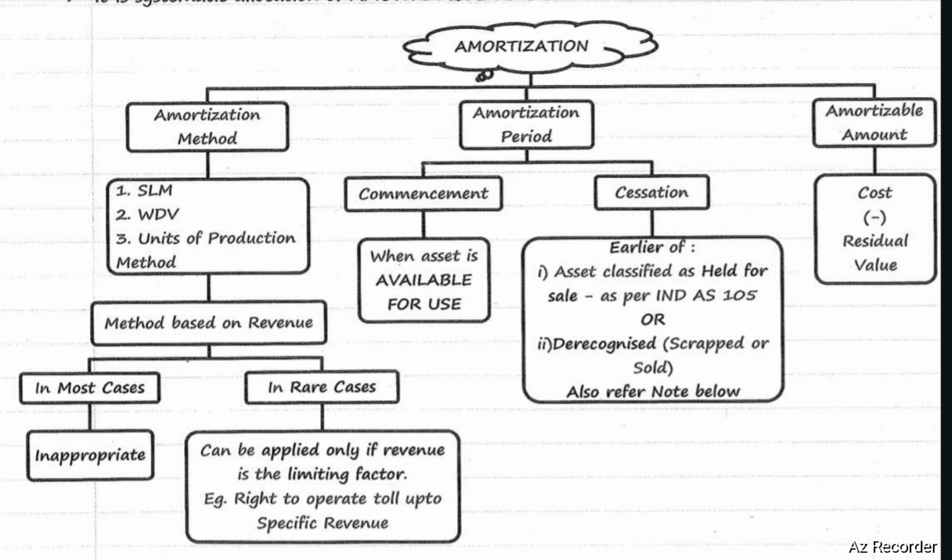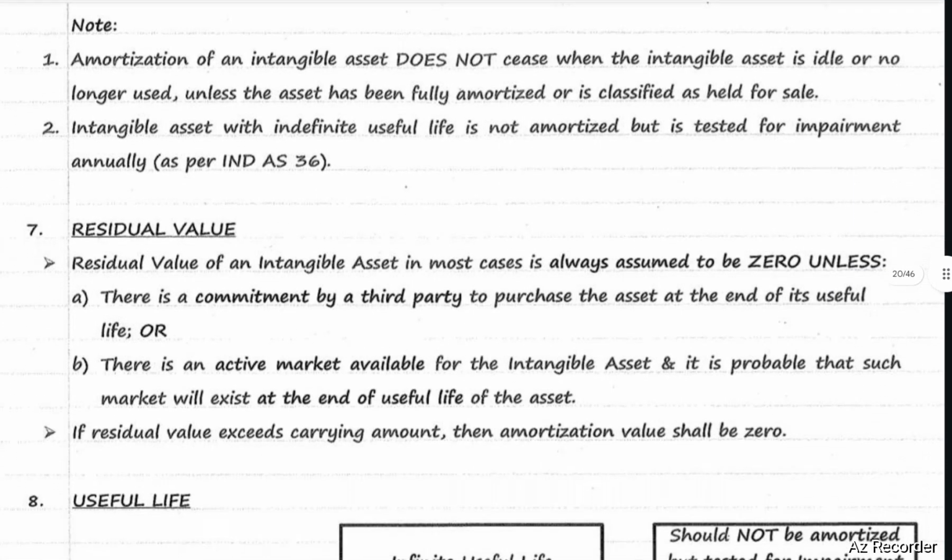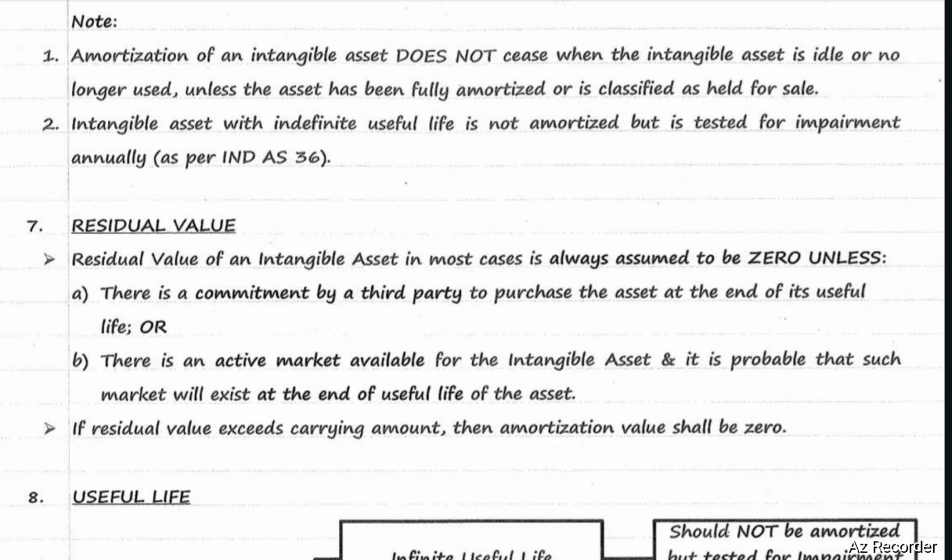Cessation. Amortization should be ceased at the earlier of the following: the asset is classified as held for sale as per Ind AS 105, or the asset is derecognized, that is scrapped or sold. Whichever is earlier. In such a case, amortization will be ceased. Next, amortizable amount. How to calculate amortizable amount? Cost less residual value gives amortizable amount. Next, amortization of an intangible asset does not cease when the intangible asset is idle or no longer used, unless the asset has been fully amortized or is classified as held for sale.